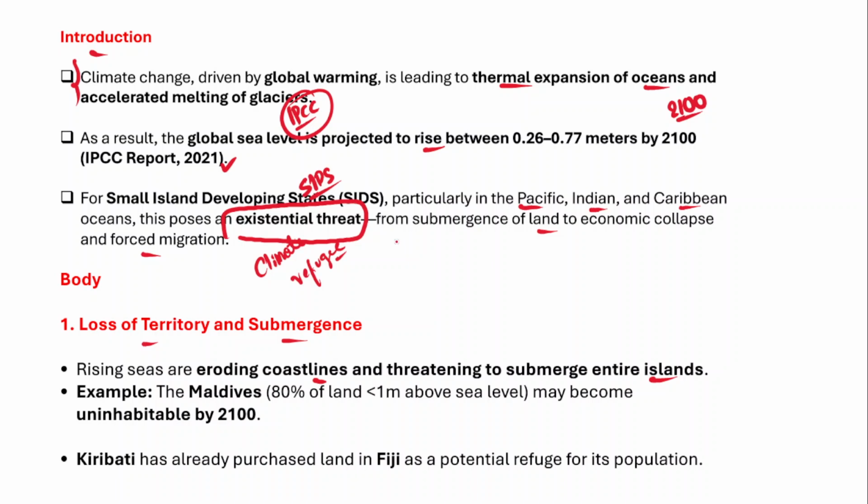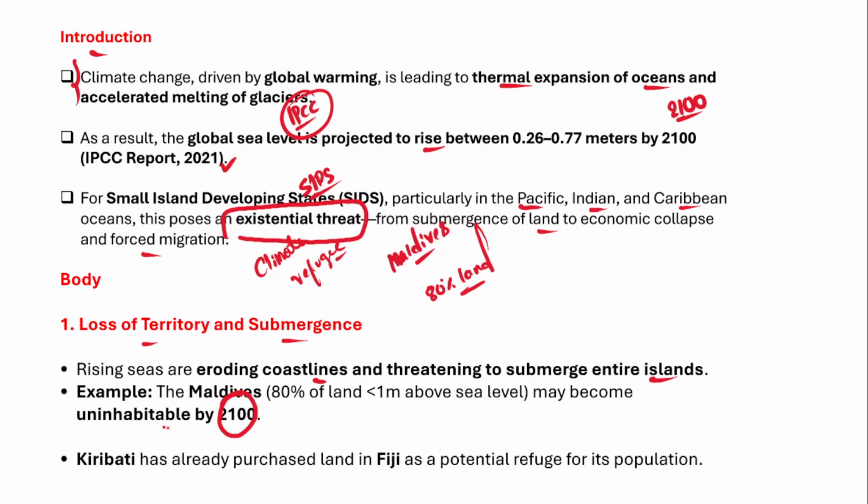And the example is Maldives, right? Maldives, with 80% land just 1 meter above the sea level, may become uninhabitable by the year 2100. Within a century it may become uninhabitable because of the submergence of the coastlines and rise in the sea levels.